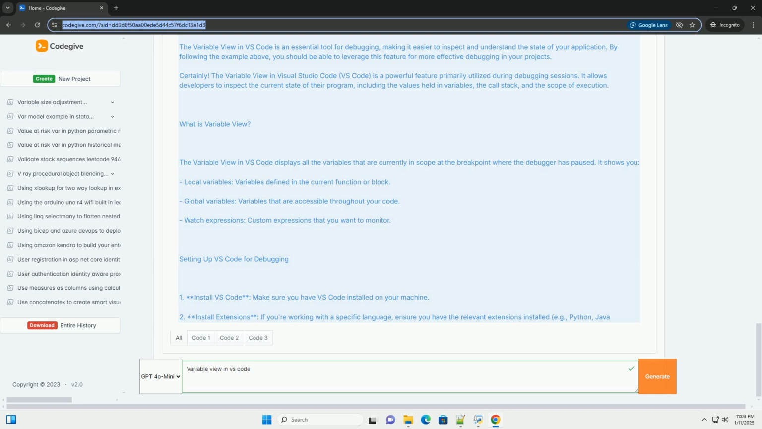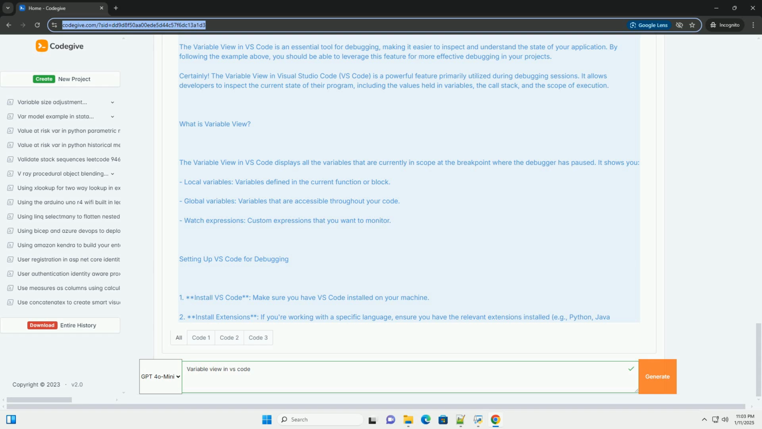Certainly. The variable view in Visual Studio Code, VS Code, is a powerful feature primarily utilized during debugging sessions. It allows developers to inspect the current state of their program, including the values held in variables, the call stack, and the scope of execution. What is variable view? The variable view in VS Code displays all the variables that are currently in scope at the breakpoint where the debugger has paused.